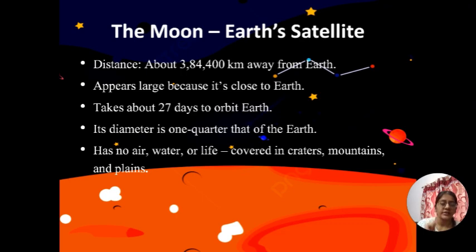If you look at the moon closely on a full moon day, you will see some marks on the moon. Those are not any spots. These are the craters that we can see from far away like this. There are mountains and plains also on the moon, but there is no air, water, or life.